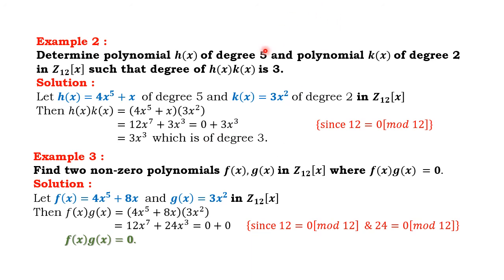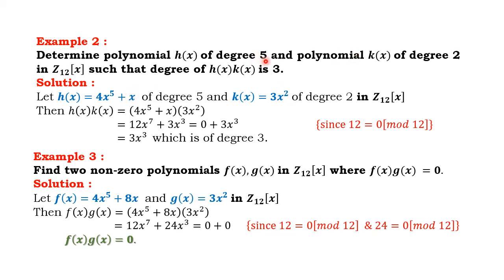So we want to prove the degree is 3. These two polynomials' multiplication power is to be 3. So one side is x², another side is x.